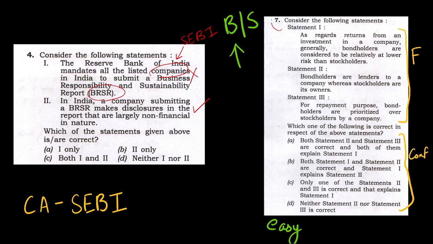Now, if you look at question number 7, this is a fairly simple conceptual question. If you know about bondholders and stockholders, this becomes very easy. Why? Because bondholders have much importance when it comes to investment, and stockholders have the secondary. Here are three statements, and it becomes difficult because the options are very confusing, and you should have absolute conceptual clarity to answer this. Yet it is a fairly easy question, right? And the answer is option A.